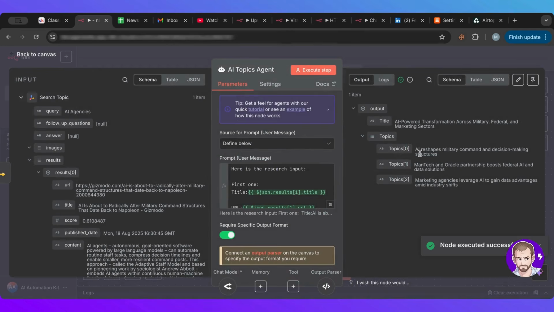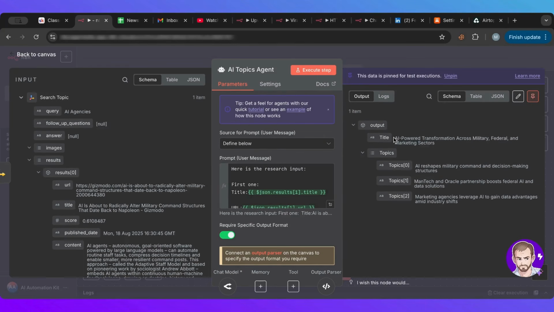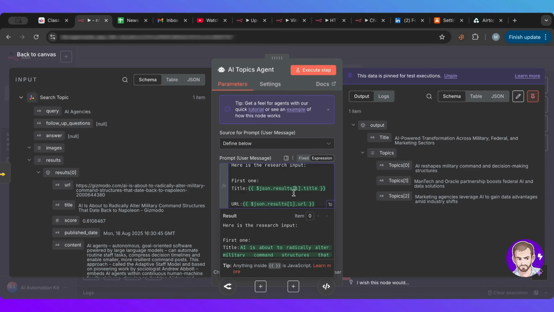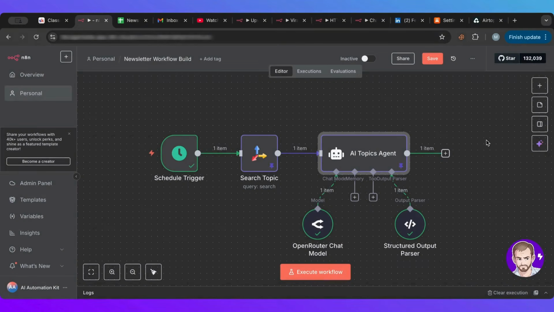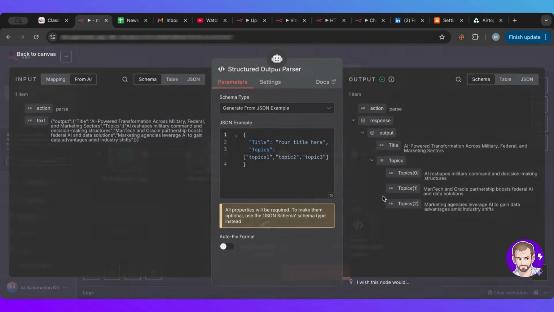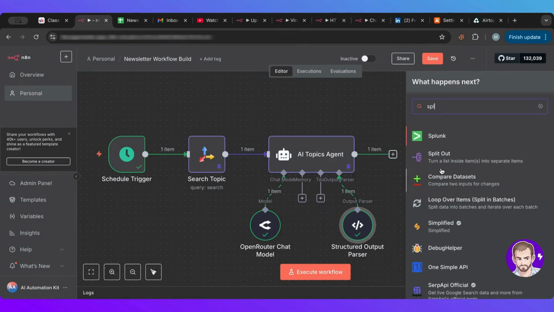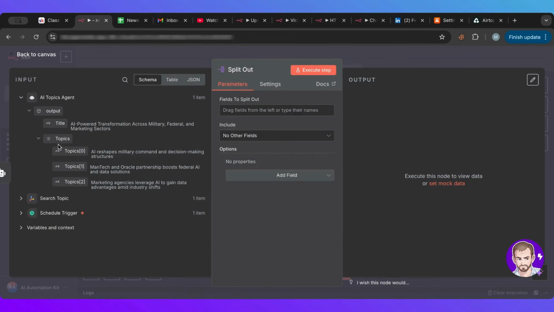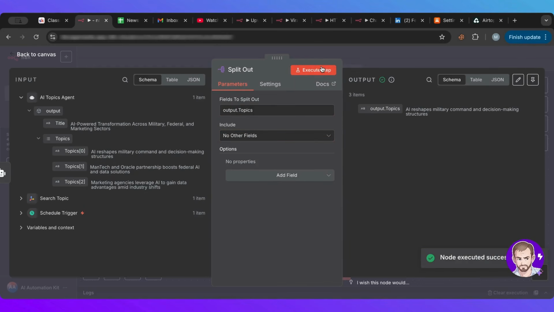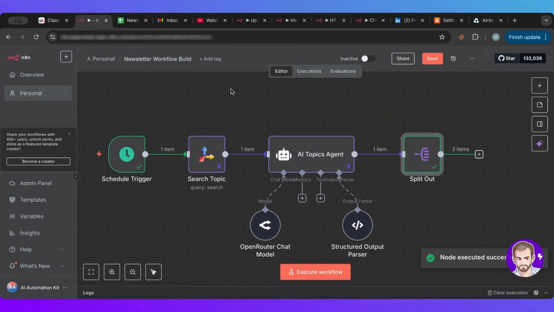There you go. So as you can see, it gave us 3 topics here. So I'm going to pin this, and it gives us a title. Okay. All right. So that is perfect. So now I have 3 topics here that are nested inside an array. So I want to split them out. So I'm going to say split, and I'm going to bring this array inside of here, and I'm going to execute this step, and it will now be 3 items.